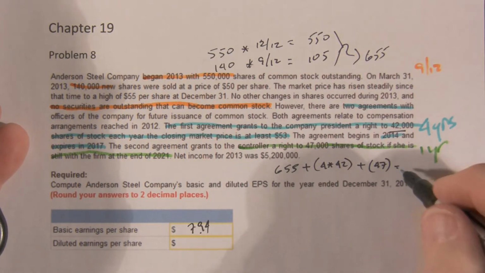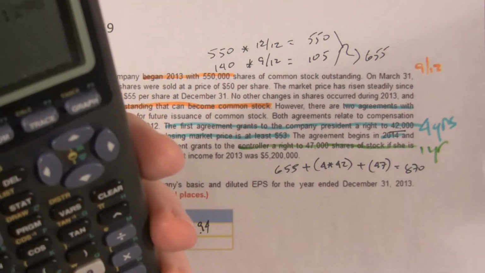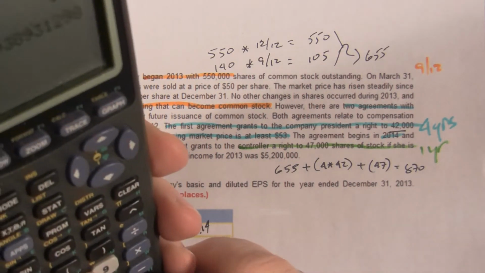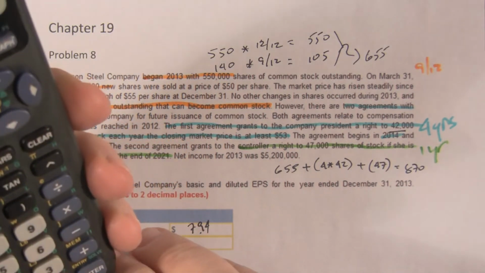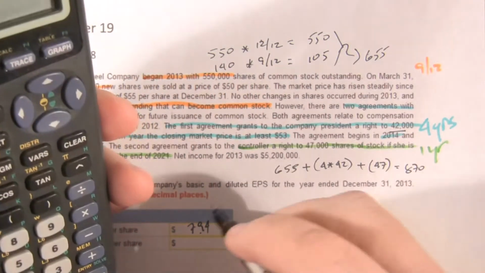So when we add that up, we come up with 870. And we'll do our same computation. 5,200,000 divided by 870,000 is 5.977